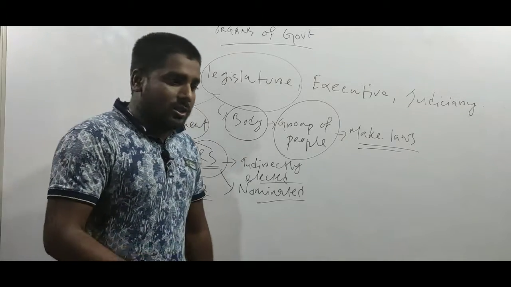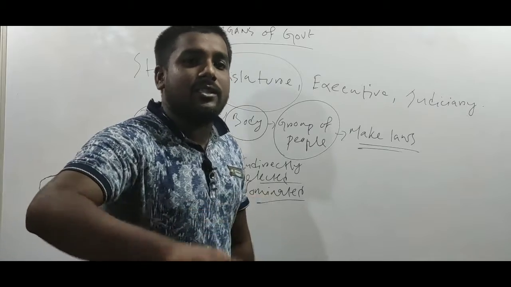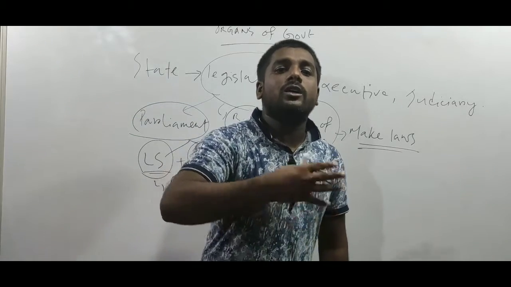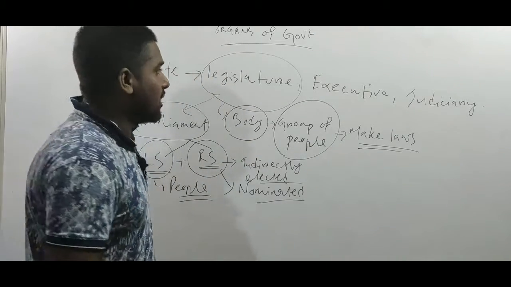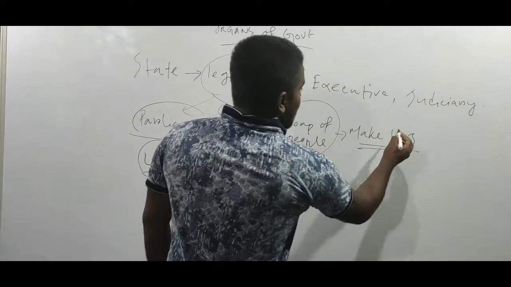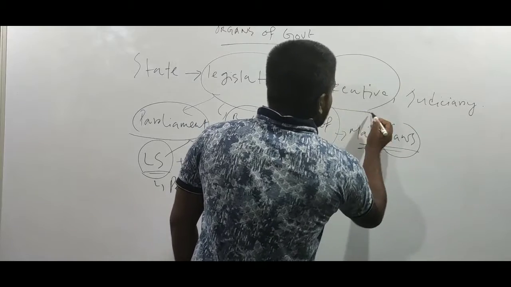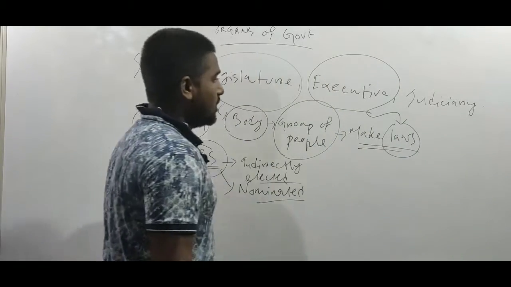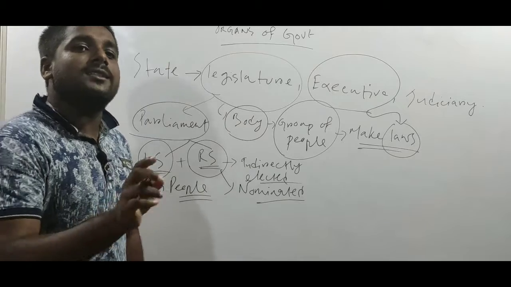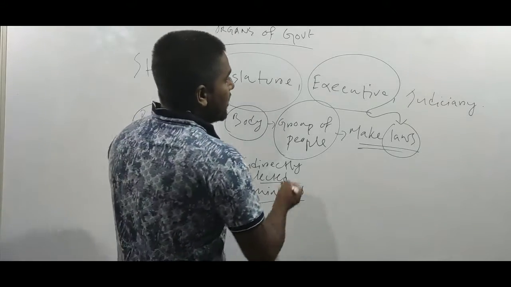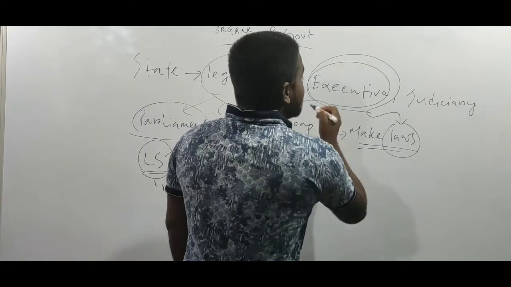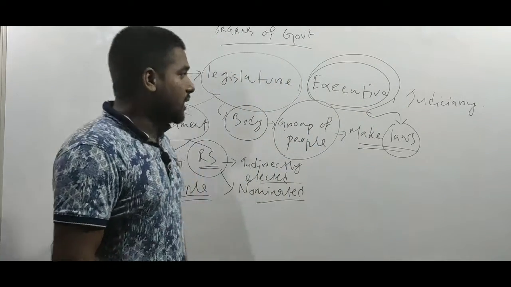After making the laws, this is the primary work of the government. After making laws, the most important task is to execute these laws. Now the question is, who will execute these laws? The laws will be executed by the executive body of the government.